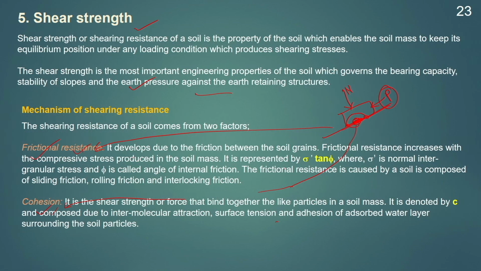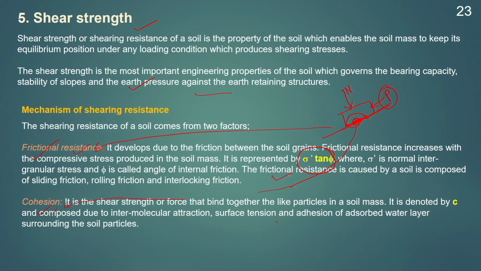This frictional resistance develops due to the friction between the soil grains, and it increases with the compressive stress produced in the soil mass. It is proportional to sigma dash into tan phi, where sigma dash is the normal intergranular stress and phi is called the angle of internal friction.